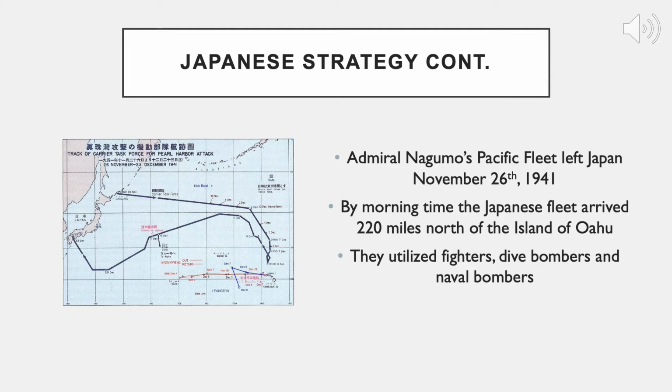The Japanese government okayed the attack on Pearl Harbor mid-summer 1941. By November 2nd, that okay turned into an official green light. November 26, Admiral Nagumo's fleet left Japan, and on early Sunday morning on December 7, 1941, Japanese aircraft carriers arrived 230 miles off the coast of Oahu, Hawaii. This was where the Japanese launched an airstrike on Pearl Harbor Navy base. For a little over 2 hours, the Japanese relentlessly dropped thousands of bombs on Pearl Harbor.